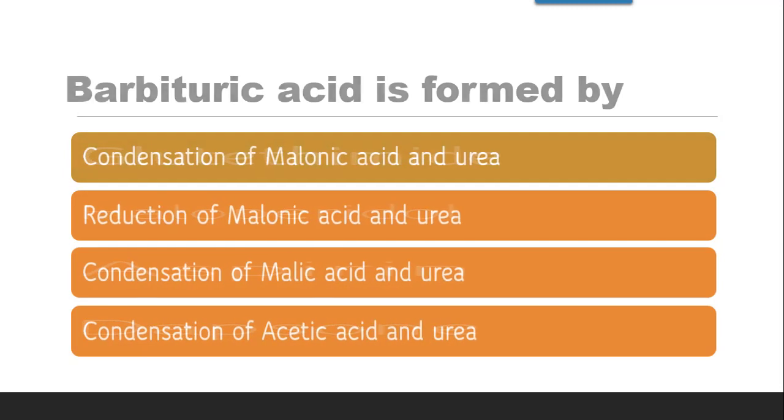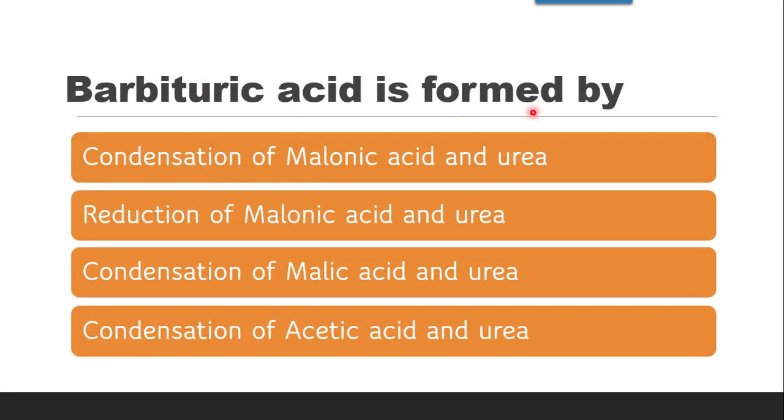Next question is, barbituric acid is formed by. Now the structure of barbituric acid is formed by the condensation reaction of malonic acid and urea.